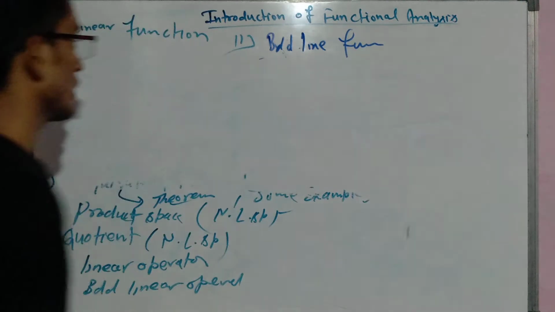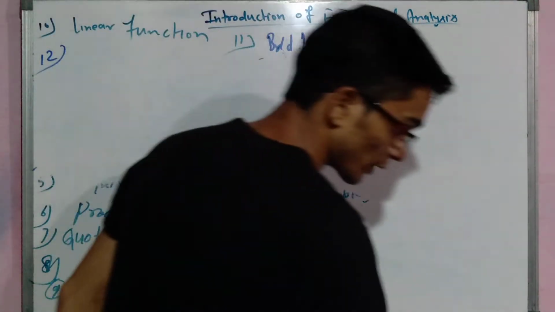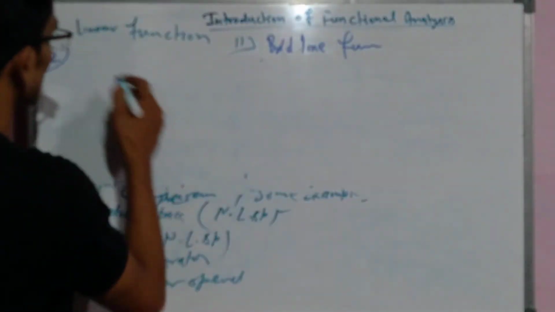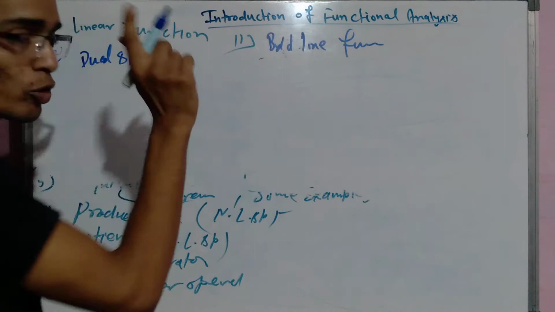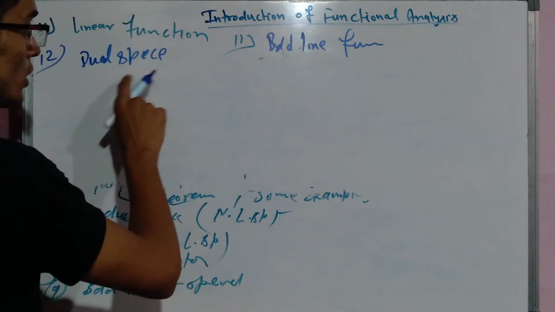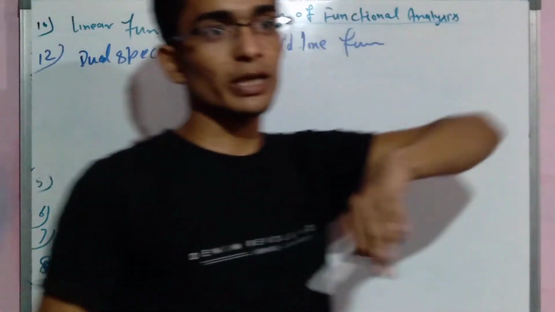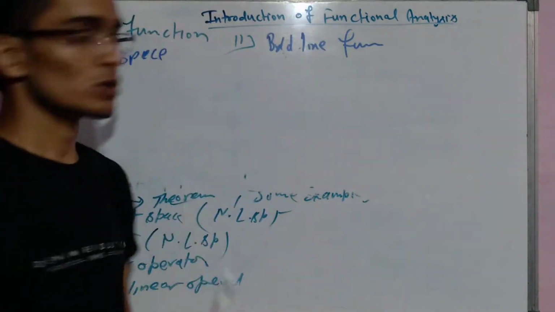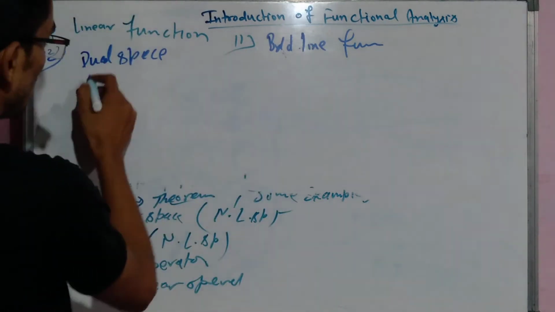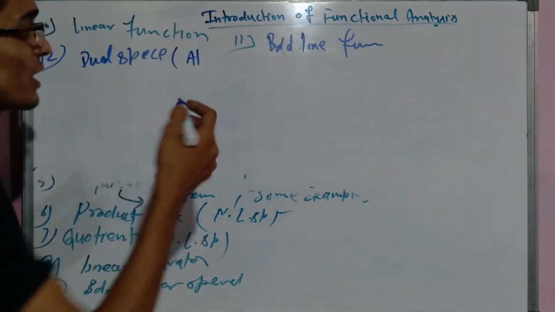And twelfth, after it we will talk about dual space for normed linear spaces. You have read it for vector space in BSc, so here we will talk about it for normed linear spaces. Dual space is called an algebraic space.